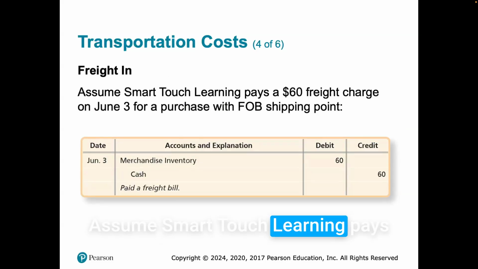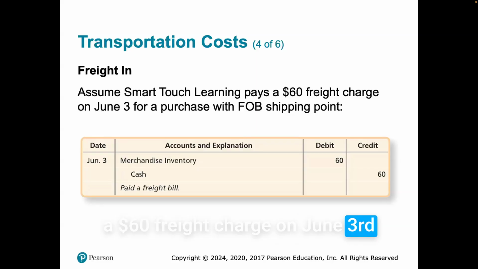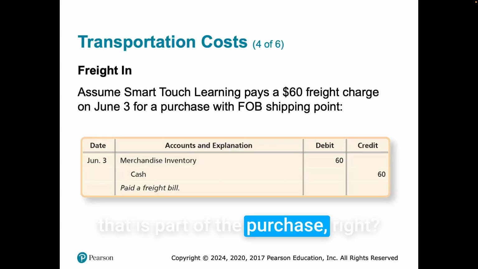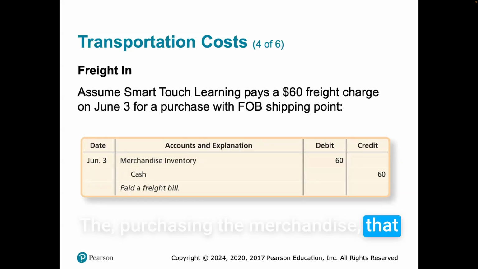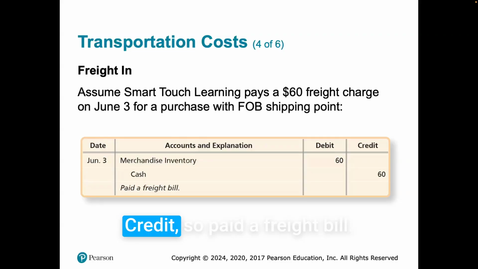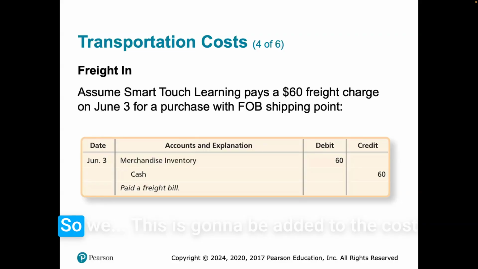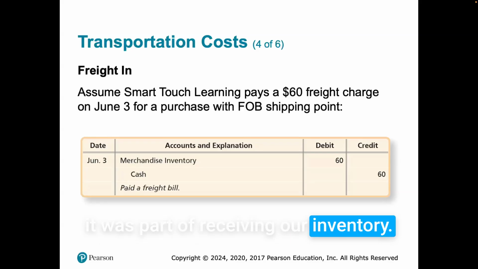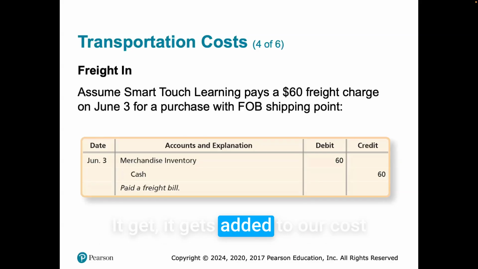Assume Smart Touch Learning pays a $60 freight charge on June 3rd for purchase at FOB shipping point. And that's going to be because that is part of the purchase, right? The cost of purchasing the merchandise that will be added to our inventory, right? Merchandise inventory $60, cash $60, so paid a freight bill. So this is going to be added to the cost of our merchandise, our inventory, because it was part of receiving our inventory. It gets added to our cost.